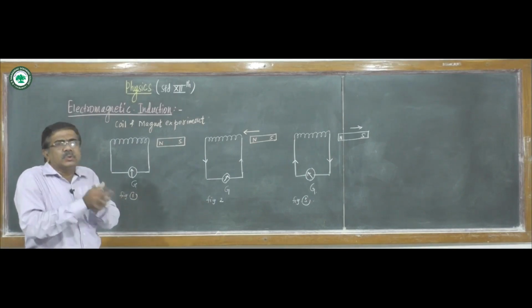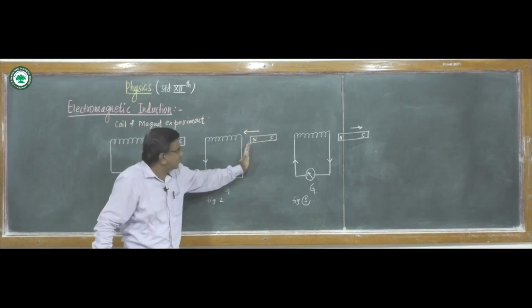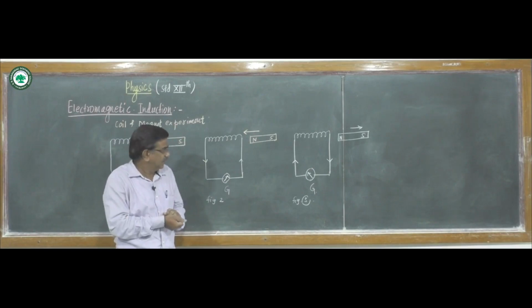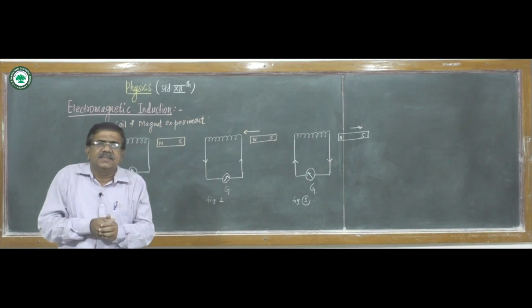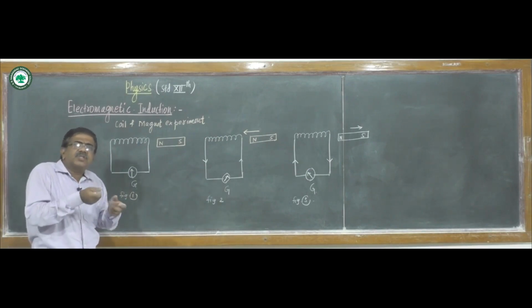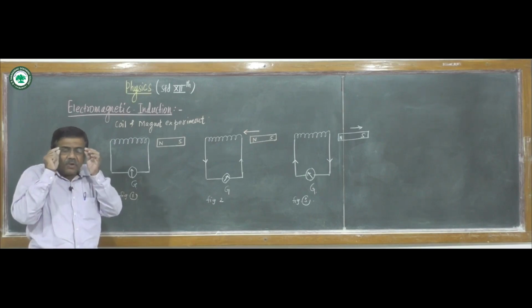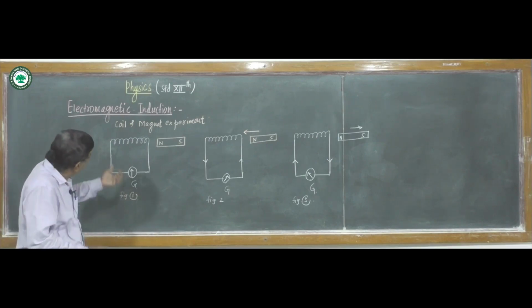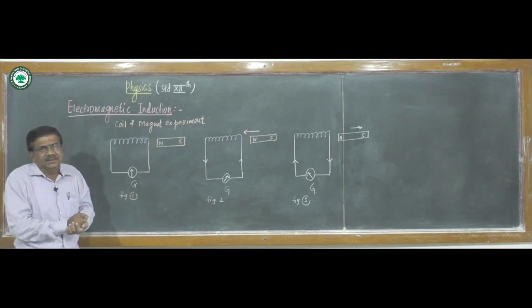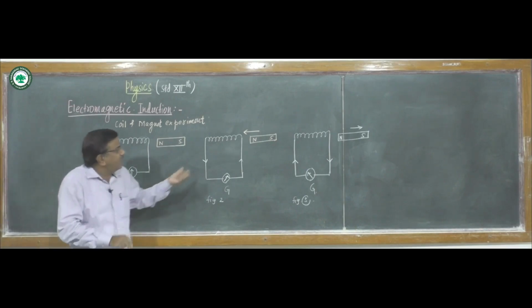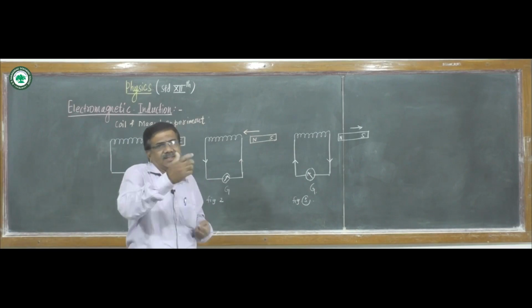The same is true if the coil is suddenly moved towards or away from a steady magnet. The galvanometer does not show deflection when both coil and magnet are steady. It shows deflection when any one is in motion, that is, when there is relative motion between magnet and coil.